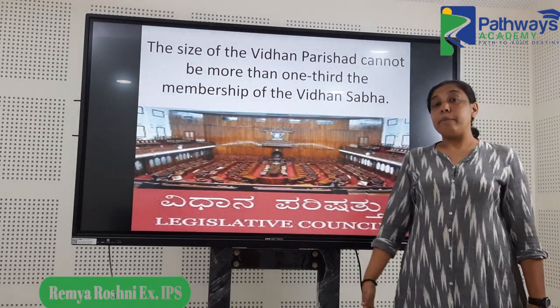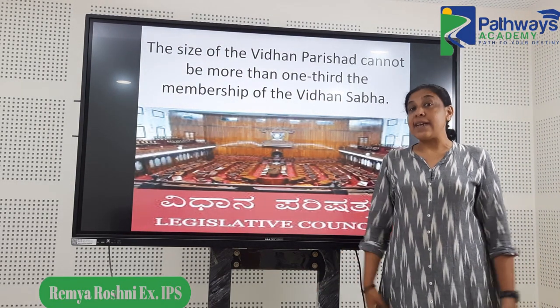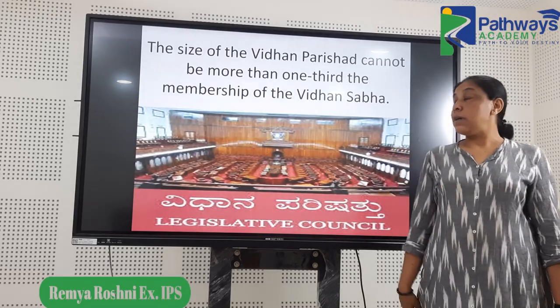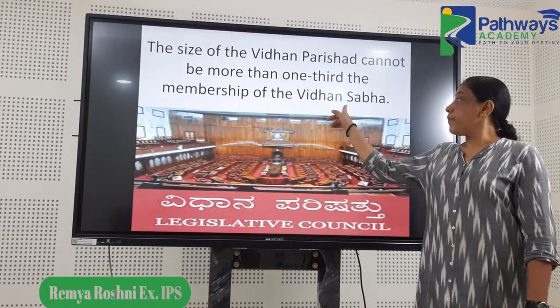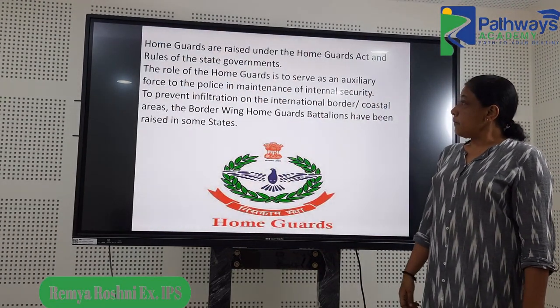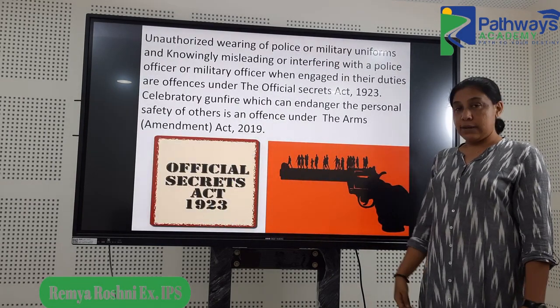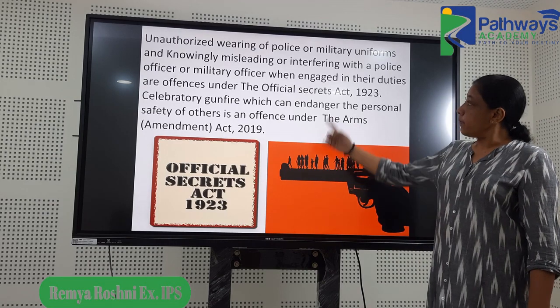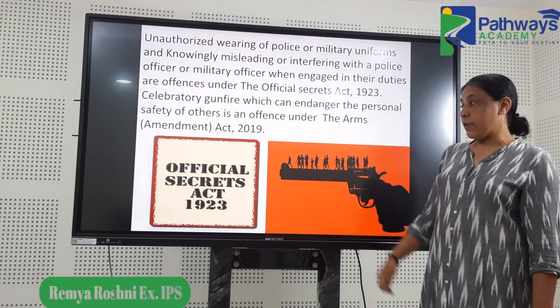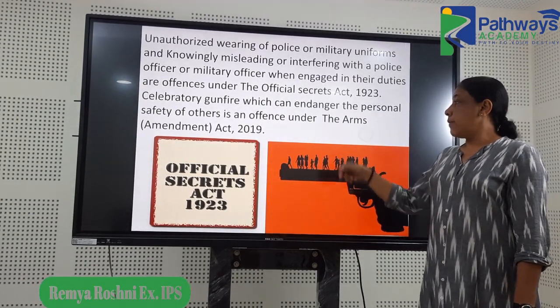Then the size of the Vidhan Parishad. So Vidhan Parishad is the upper house in the state. Some of the states in India have this dual chamber. So that was the question on that. Then there was this question on home guards who are used in the law and order situation. Then there was a question from the Official Secret Acts.